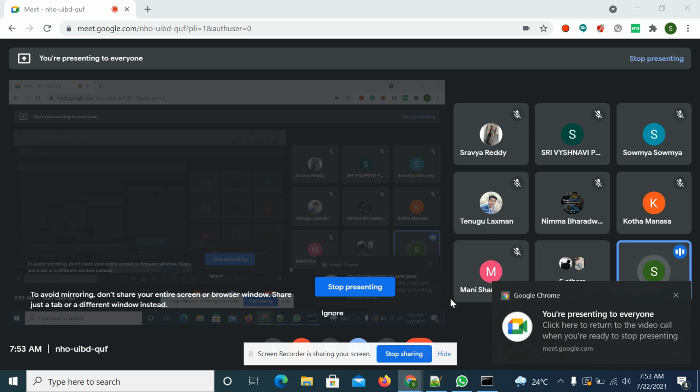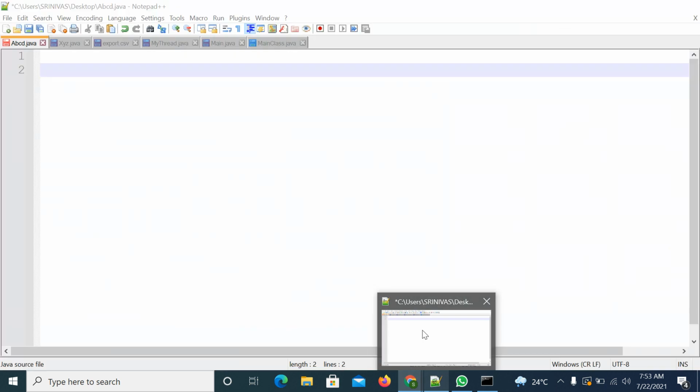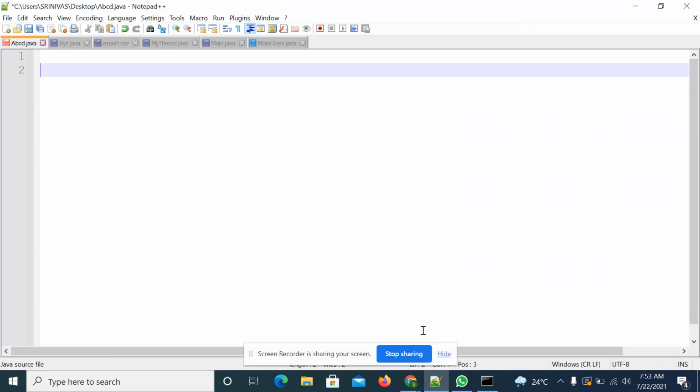So in the previous class, we discussed class level locking and object level locking. I hope you got the point. So what is a class level lock and what is an object level lock? If a class contains synchronized instance methods, then for all the synchronized instance methods there will be a lock.